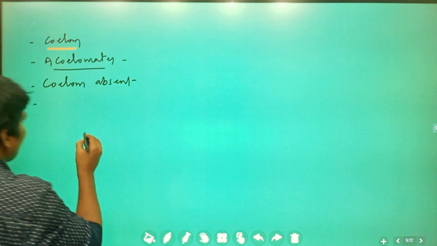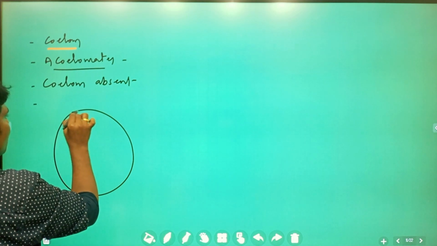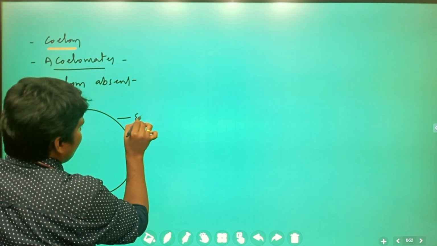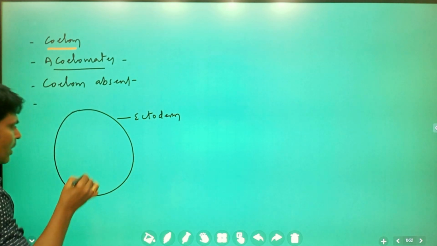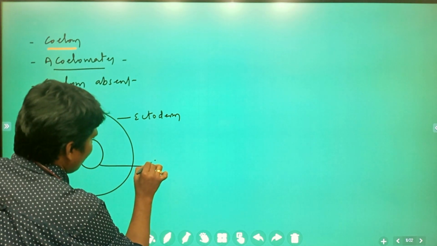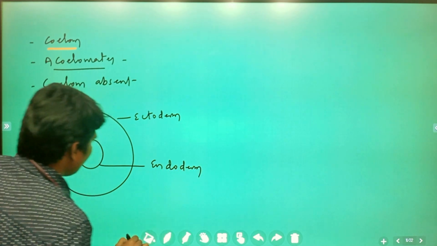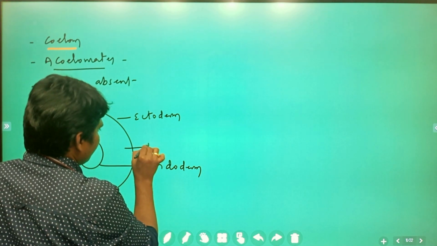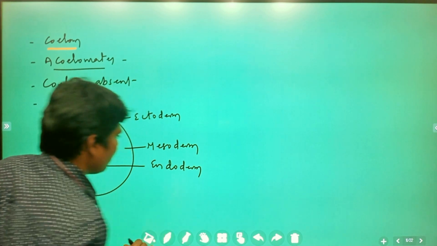Suppose I want to draw the diagram regarding this. This is the outer ectoderm. This is the endoderm, and in between is the mesoderm.